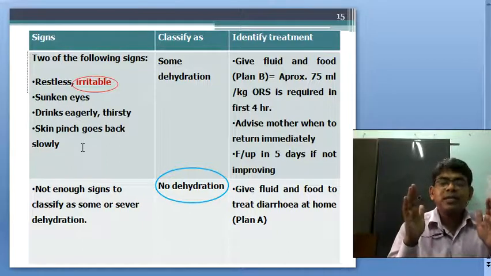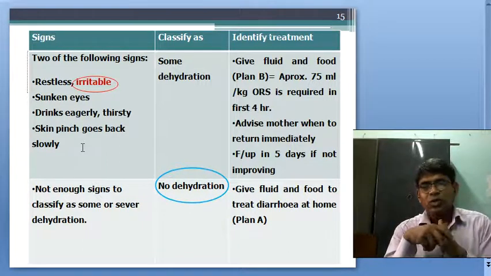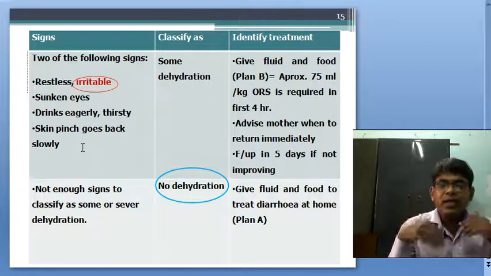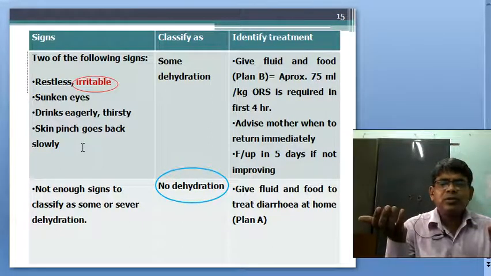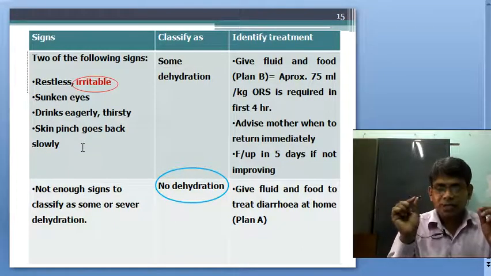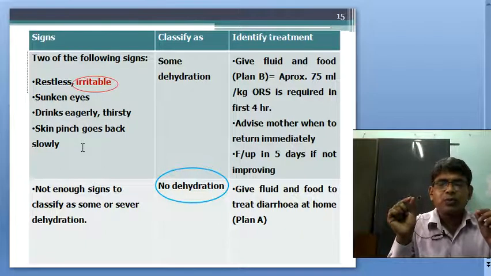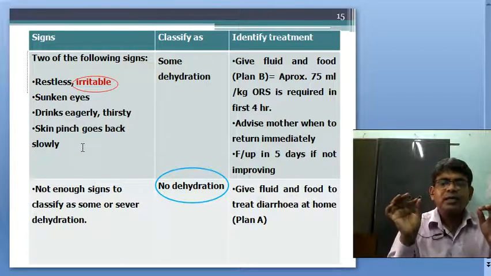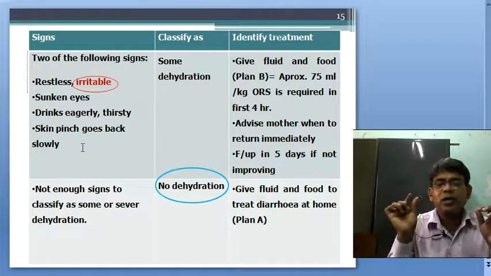How will you count it, with a wristwatch? No, you will count in your mind, or utter loudly the terms 1001, 1002. When you utter 1001, it takes 1 second, and 1002 takes 2 seconds.